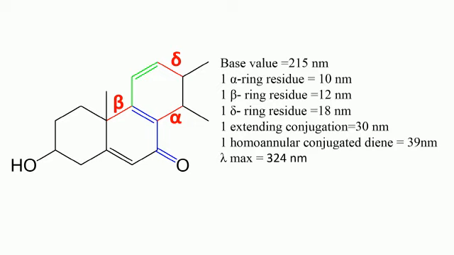So the base value for this molecule is 215 nanometer. The alpha ring residue contributes 10 nanometer, beta ring residue contributes 12 nanometer, delta ring residue contributes 18 nanometer. There is one extending conjugation which contributes 30 nanometer, and there is one homoannular conjugated diene as shown here which contributes 39 nanometer. Therefore, the lambda max of this molecule is 324 nanometer.